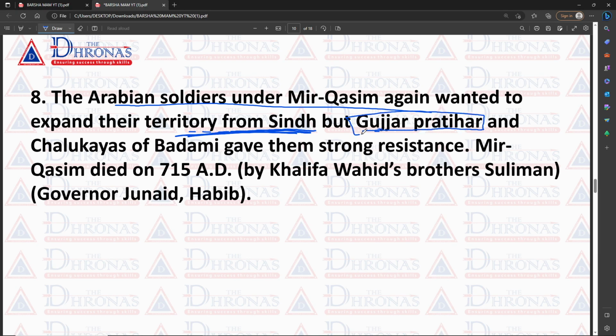Who resisted him, the Gurjar Pratihara, the famous Gurjar Pratihara kings, okay, and the Chalukyas of Badami. There are several branches of the Chalukya kingdoms, okay.